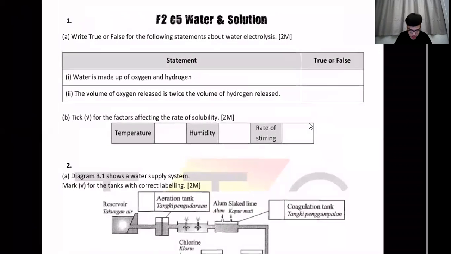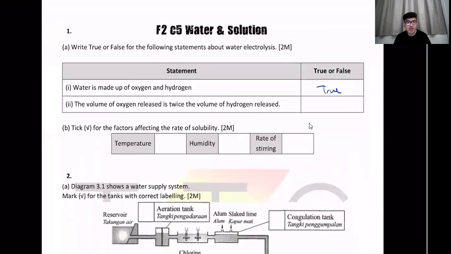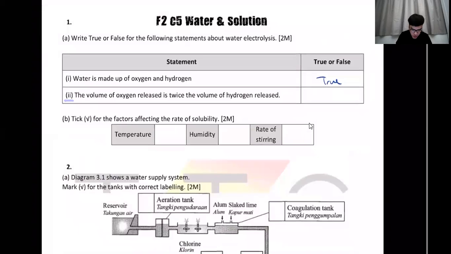So A, write true or false for the following statements about water electrolysis. Number 1, water is made of oxygen and hydrogen. Yes, true. This is page 2. I think you'll get two copies, one is the short notes and one is the exercise, or they clip it together, I don't know, because I'm not the printing team. Number 2, the volume of oxygen released is twice the amount of hydrogen. Is it? No, it's the other way around. It should be hydrogen twice of oxygen. That's why it's H2O. So false.